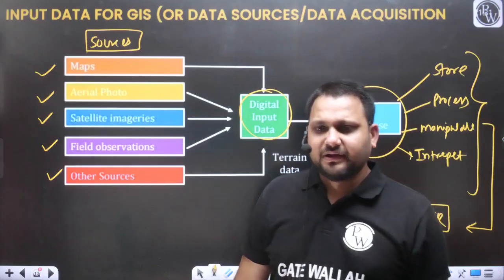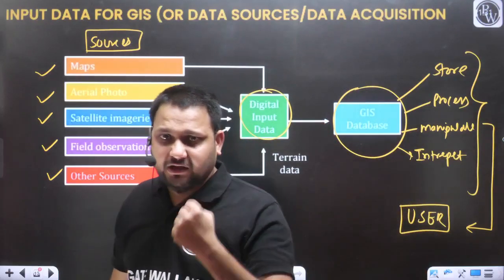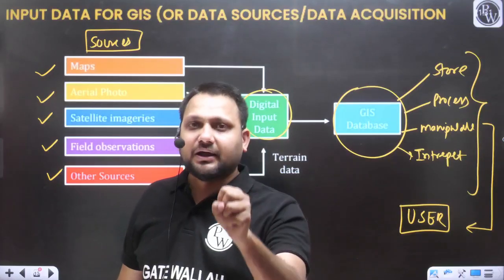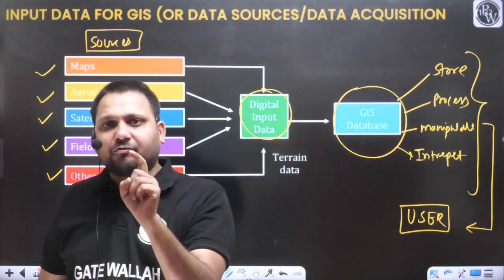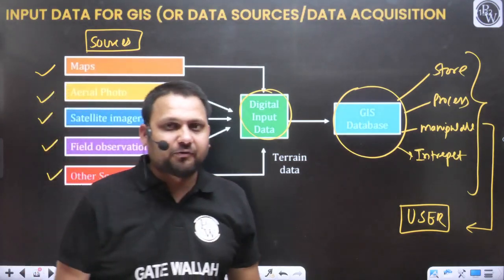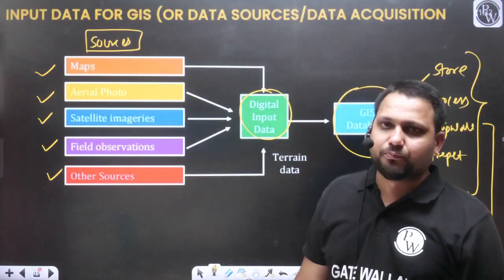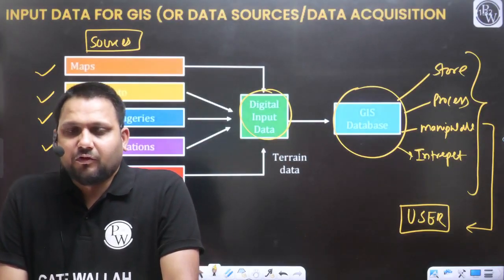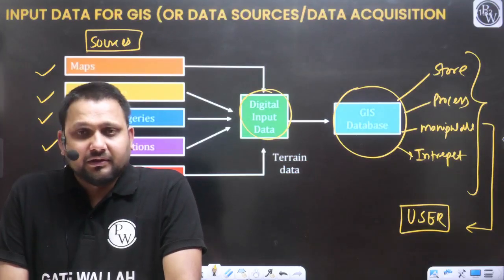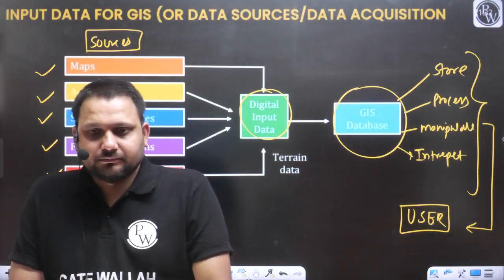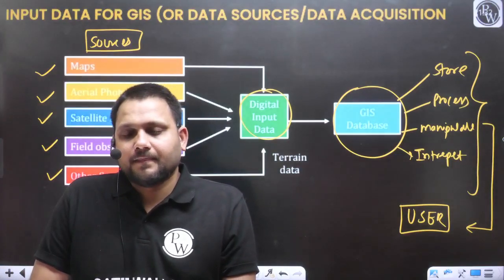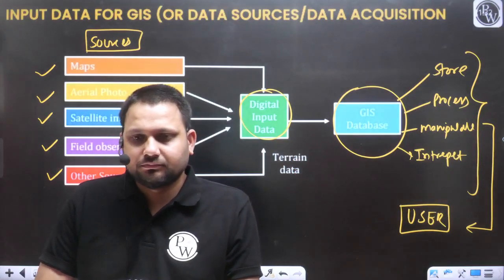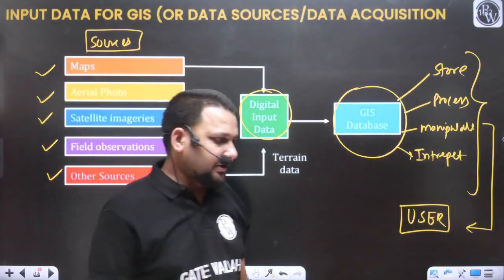This is the manipulation. Interpretation means whatever you are observing and collecting from the database, from the output, you observe the information that is important for you from your use point of view. That is the interpretation of data. From the overall database, you are collecting information as per your interest. Now I think the doubt is clear. Any other doubt? Any other query?